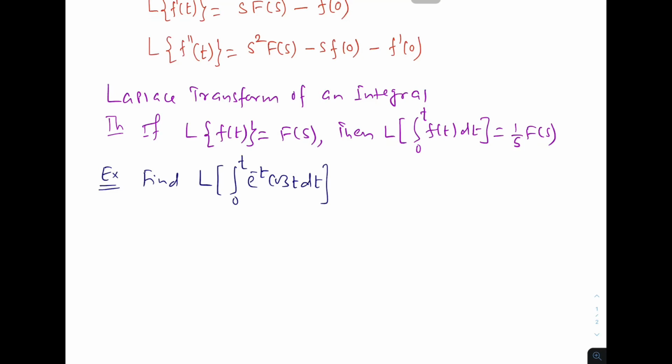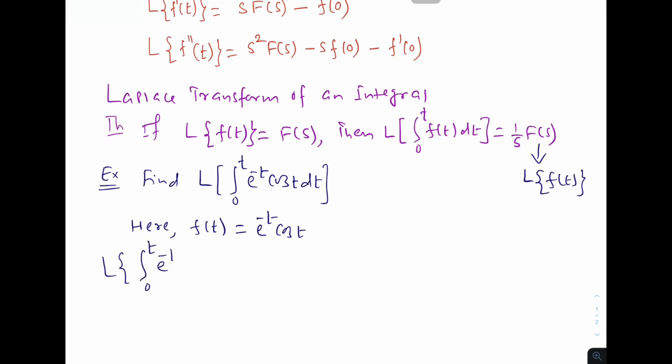So what is f of t? f of t is e power minus t cosine t.